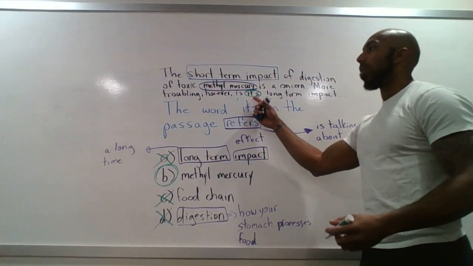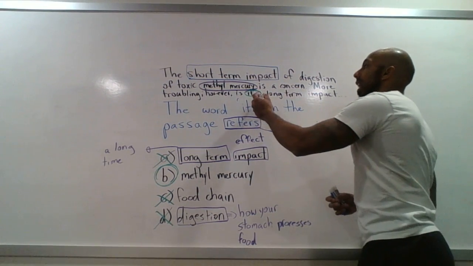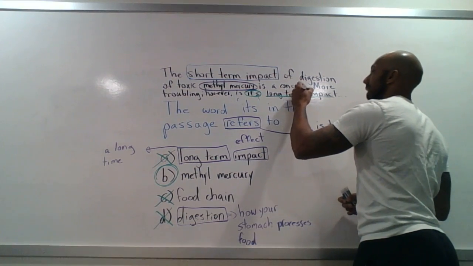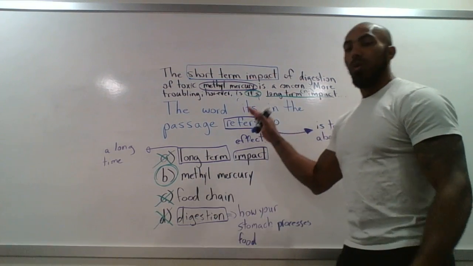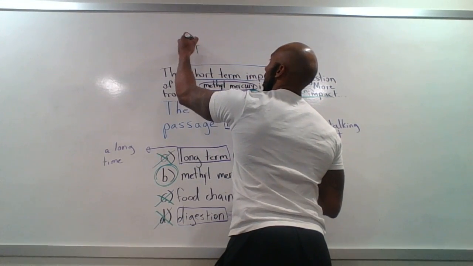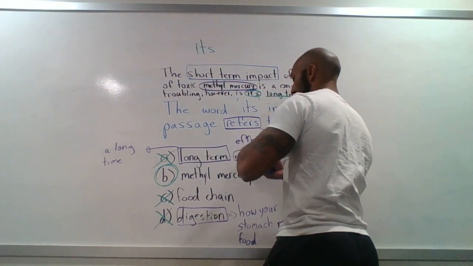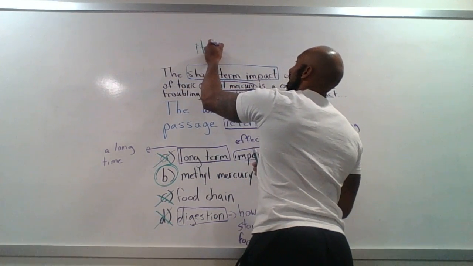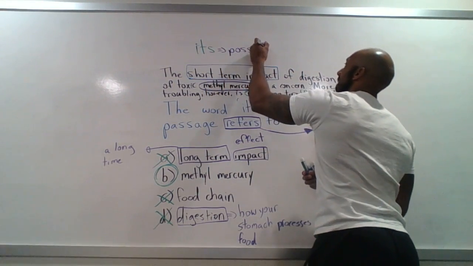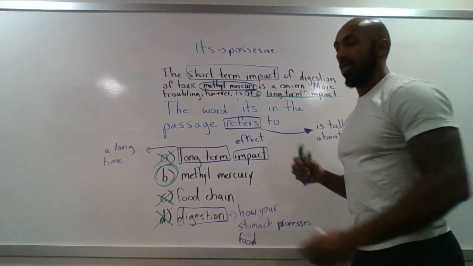Okay. Now let's talk a little bit more about "its." Now, its long-term impact. This is a noun. This is what we call a possessive, P-O-S-S-E-S-S-I-V-E. This is called a possessive adjective.